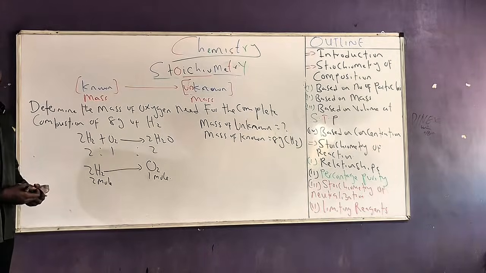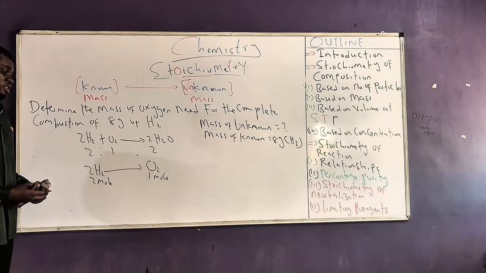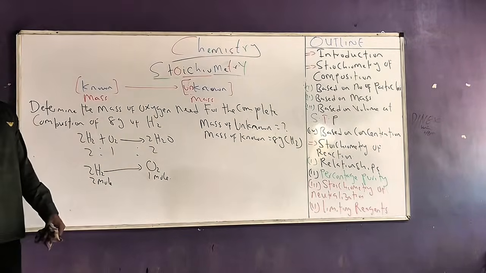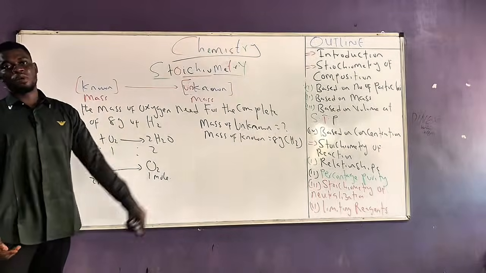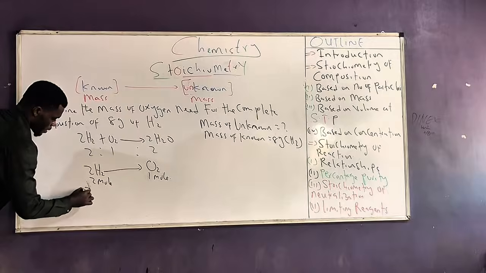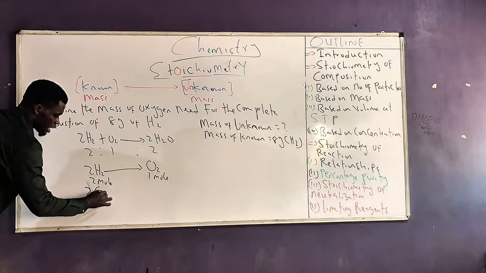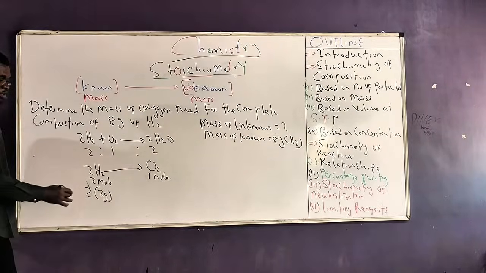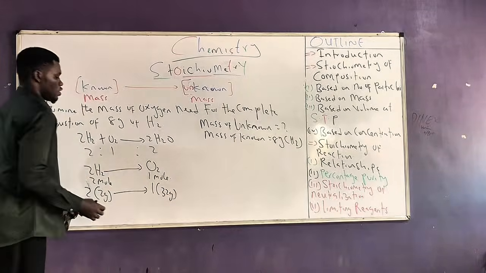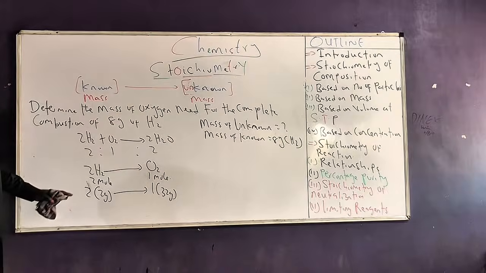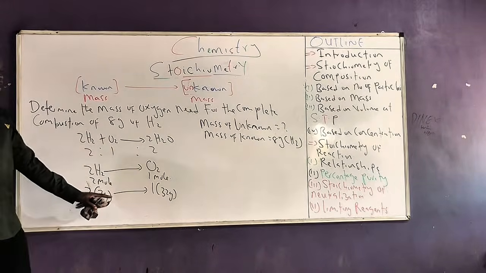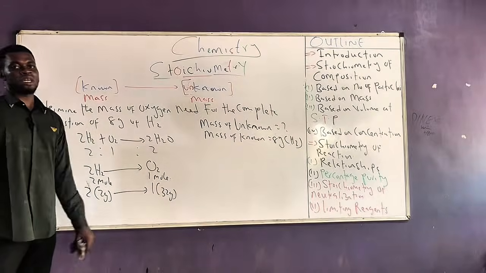What I'm concerned with is their mass. So I will express these moles in terms of mass. This becomes 2 in brackets 2 grams of hydrogen, which always reacts with 1 in bracket 32 grams of oxygen. So every 4 grams of hydrogen always reacts with 32 grams of oxygen.